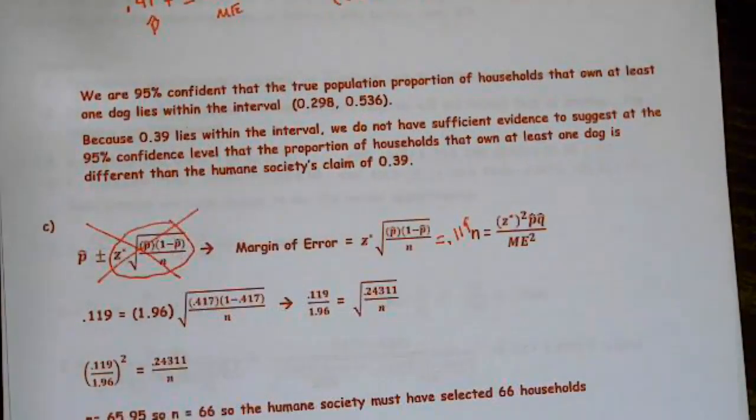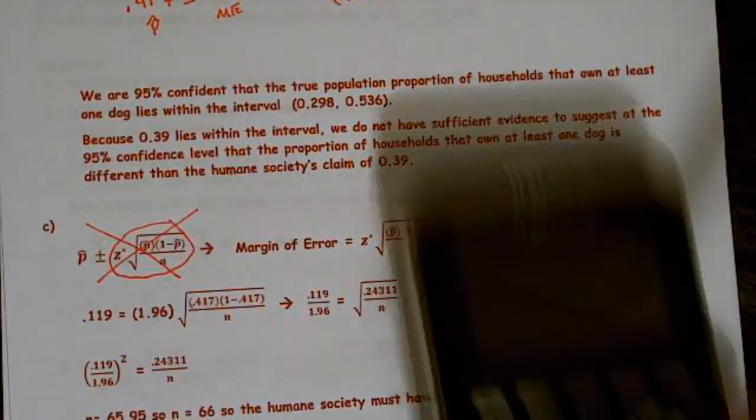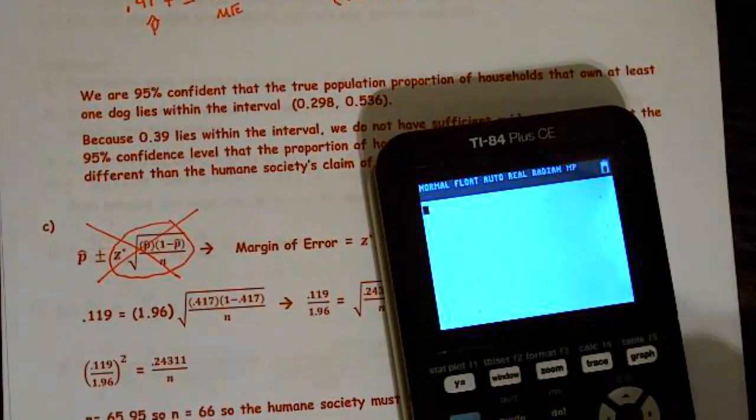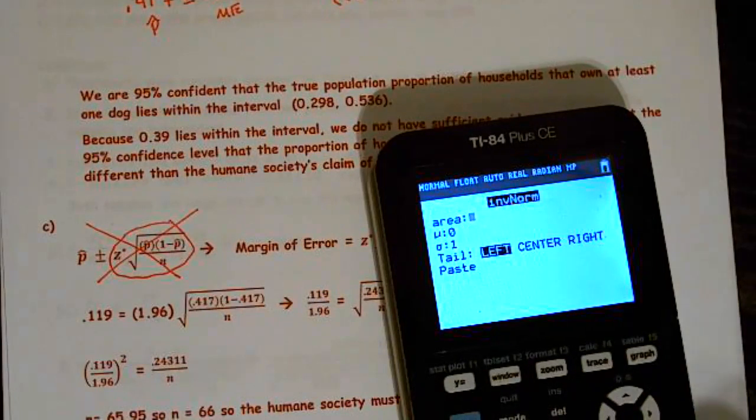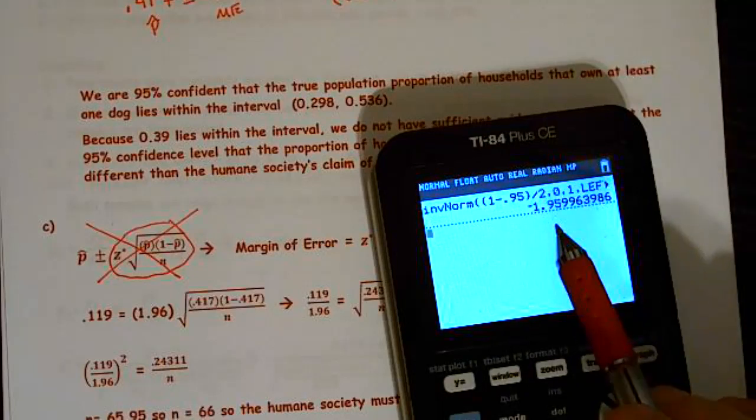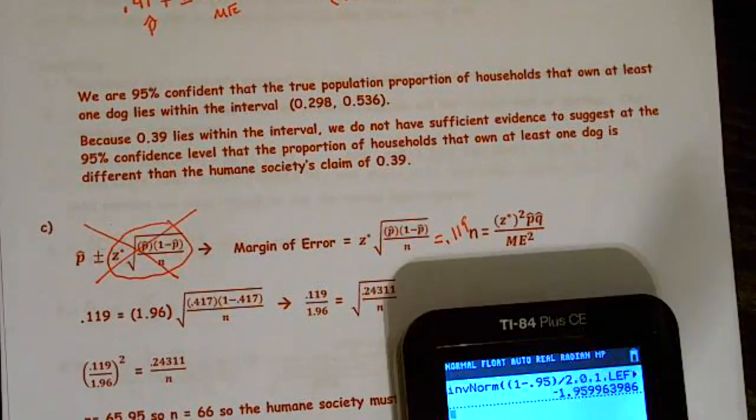This is a 95% interval, so I need to go second vars, inverse norm, parenthesis 1 minus 0.95, close parenthesis, divide by 2, all z's are 0, 1. There's my 1.96.